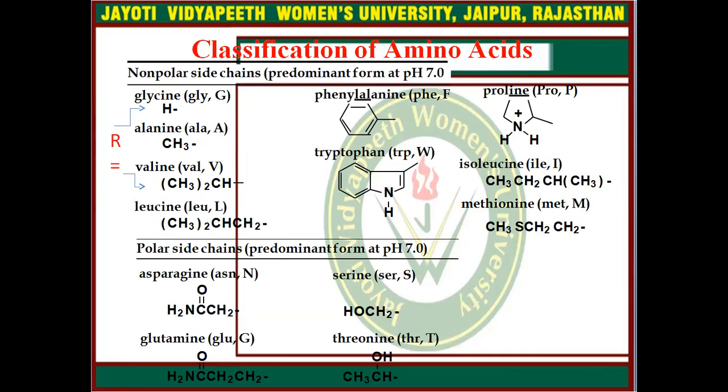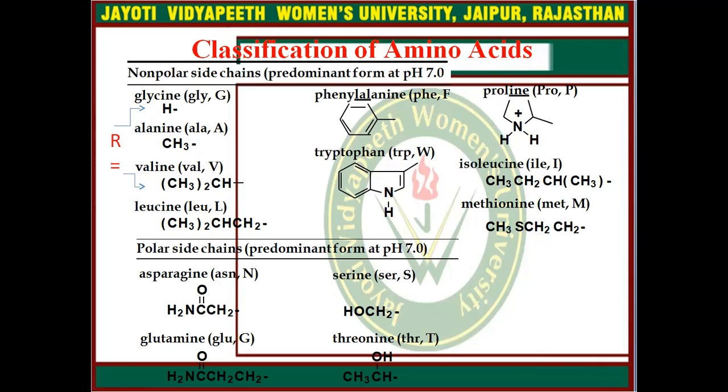Now come to the detailed information on the classification of amino acids. Non-polar side chains are the predominant form at pH 7. If the side chain R is H, it is known as glycine. If it is CH3, alanine. With CH3, CH3, CH as the R side chain, it is known as valine, leucine. And if there is a circular ring structure, then phenylalanine, tryptophan, proline, isoleucine, and methionine.